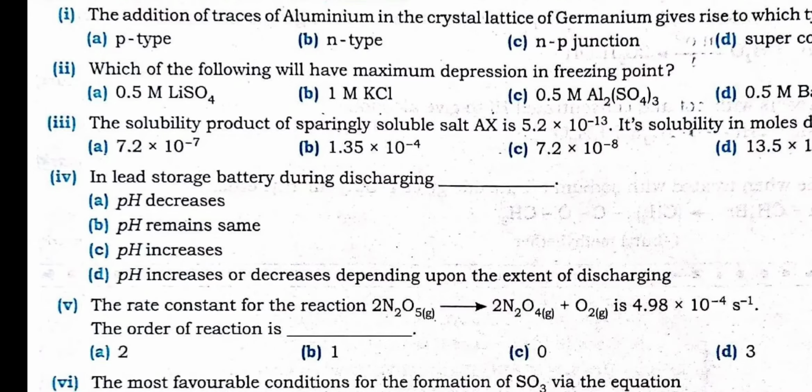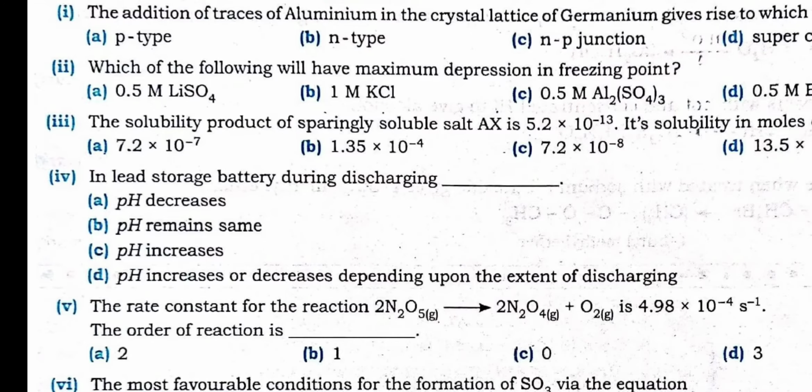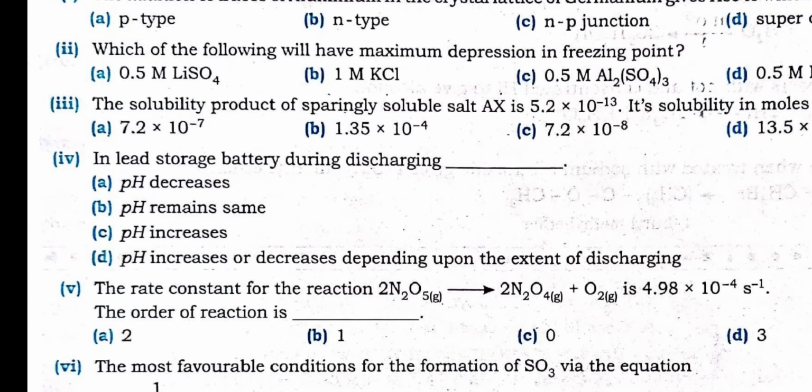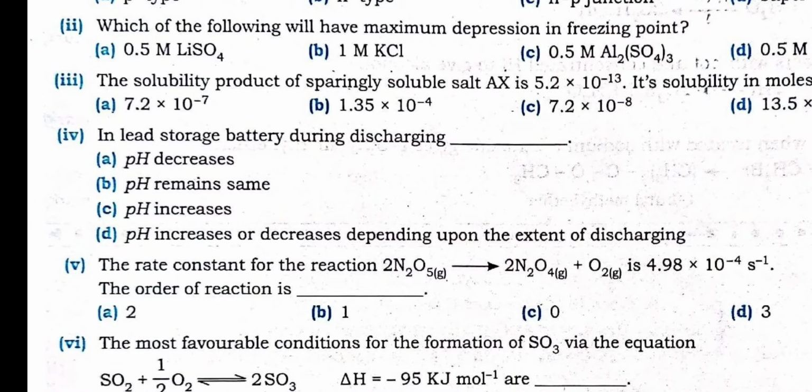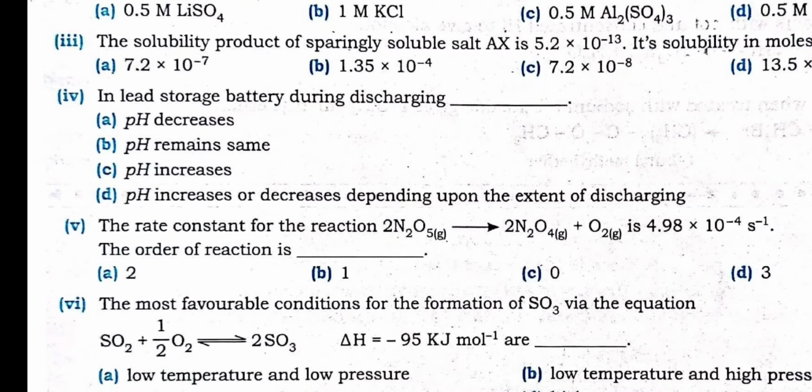Fourth one, in lead storage battery during discharging. Lead storage battery, this chapter I have taught you. This is from the non-evaluation part. So in this way, certain non-evaluation questions will also be asked in the board exam. You just have to write the question number, and even if you don't attempt the answer, the board will give you marks. In the lead storage battery during the discharging, what happened? The pH increases. So lead storage battery is from the non-evaluation part.